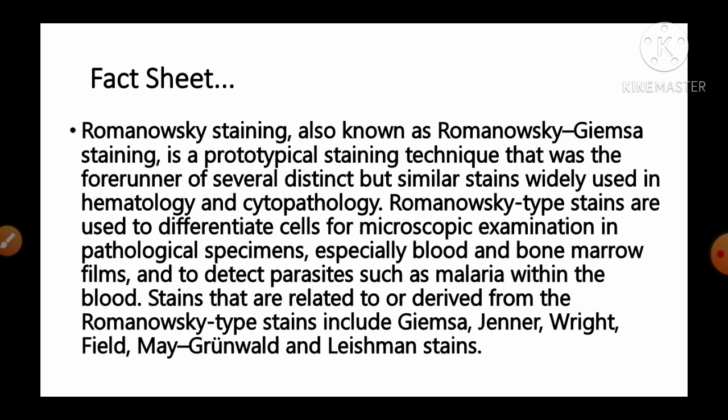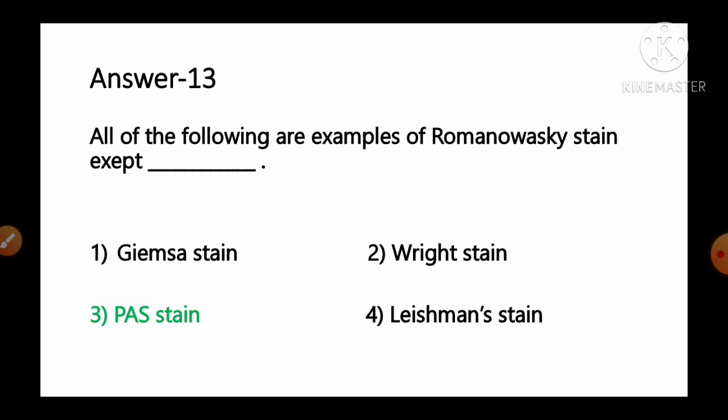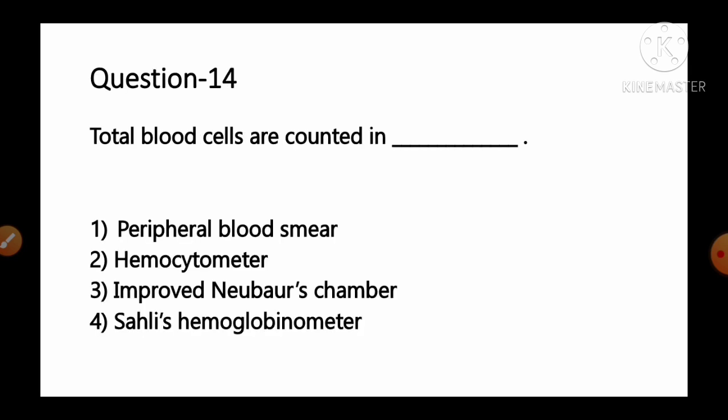So as per the information, it is PAS stain is not included as the version of Romanovsky stain. So rest of the three are the versions or examples of Romanovsky stain. So option number 3 PAS stain is the correct answer, which is not the example of Romanovsky stain. Move to the next question, number 14.